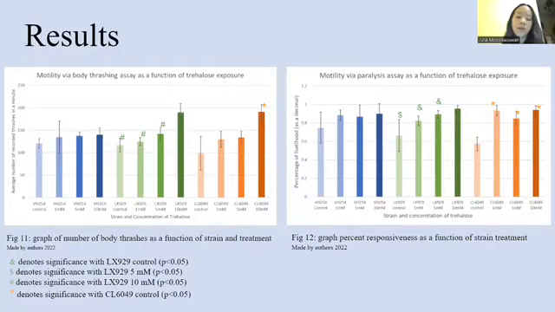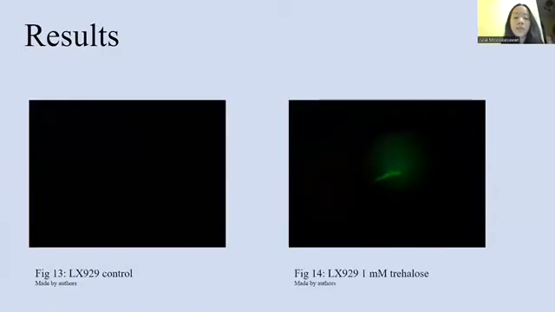Figure 12 displays the paralysis data. Significance is present between the LX929 control and the 1 millimolar and 5 millimolar groups, and between the CL6049 control and trehalose exposed groups. In both assays, the motility responses were dose-dependent, with the 10 millimolar performing the best. Figures 13 and 14 show the fluorescent microscopy conducted to examine the levels of cholinergic neurons in the LX929 strain. Figure 13 shows the control, and 14 shows the vibrant neurons of the 1 millimolar treatment.